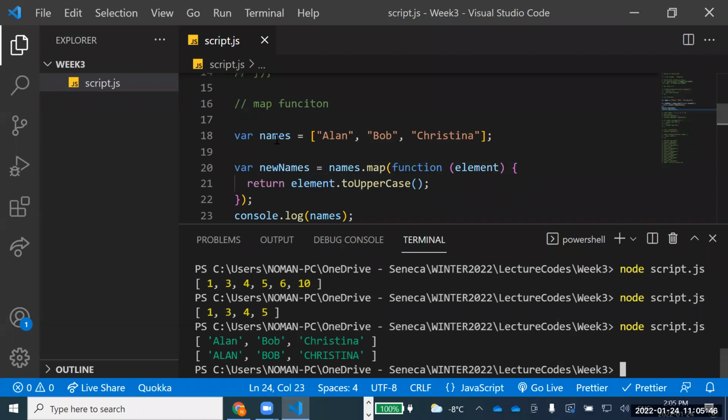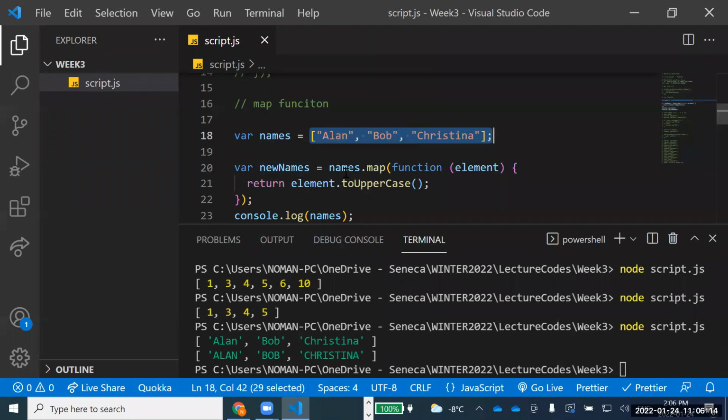So you see here, names were this collection, this array of names over there. I've created a new name. I want to create a new name after applying some processes on that one. Is that making sense to everyone? I just want to emphasize that, because this map function is used quite often in our programs. So I have one collection. I want to apply something on that one, and then I want to create a new collection for that one.